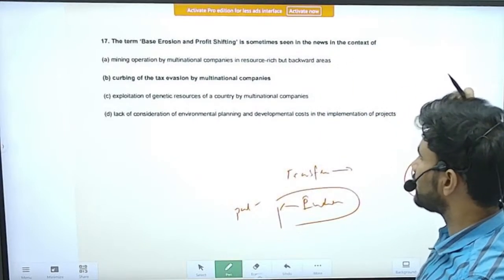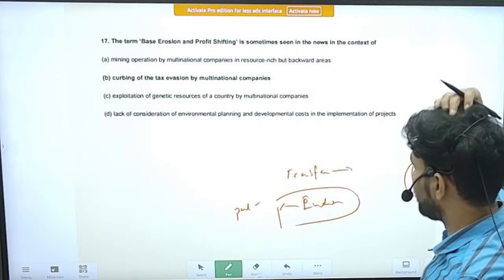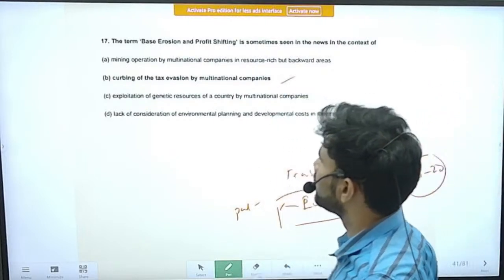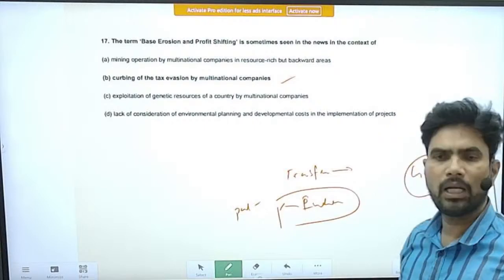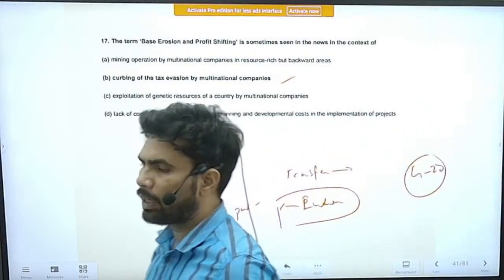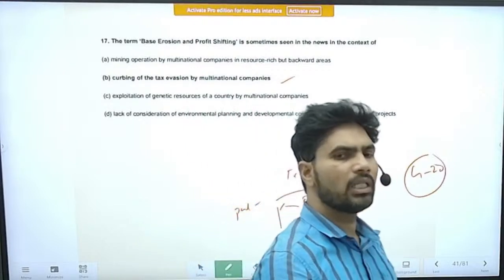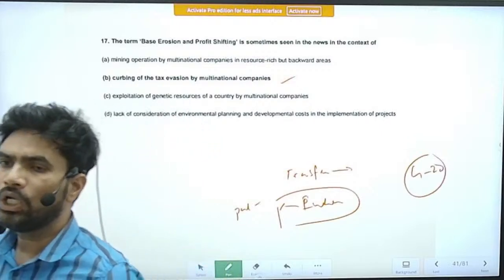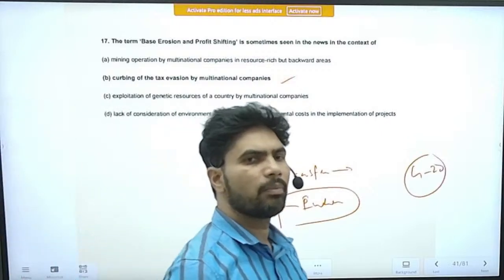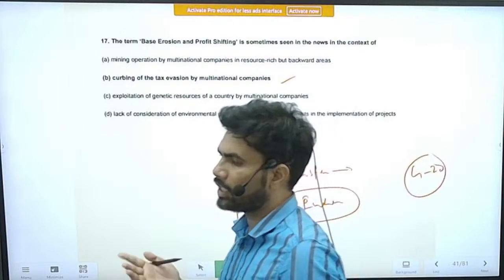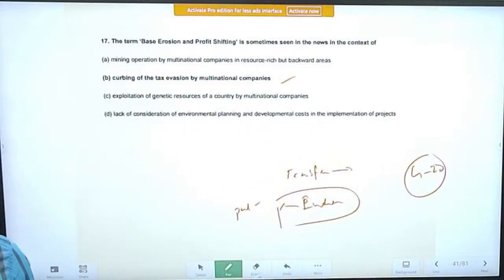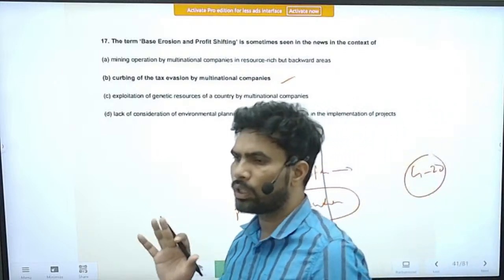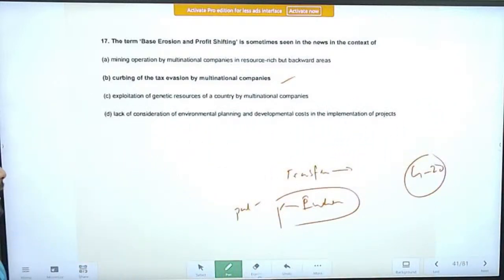The question is, the term base erosion and profit shifting is sometimes seen in news in the context of which of the following? So it is curbing of the tax evasion by multinational companies. So multinational companies, somehow or the other, try to evade the tax in India, though they are effectively doing business in India and earning profits in India. Examples are plenty, like Amazon, Google, Facebook, right? They are effectively doing business in India, but they just don't want to pay taxes in India, right? So that is the thing.